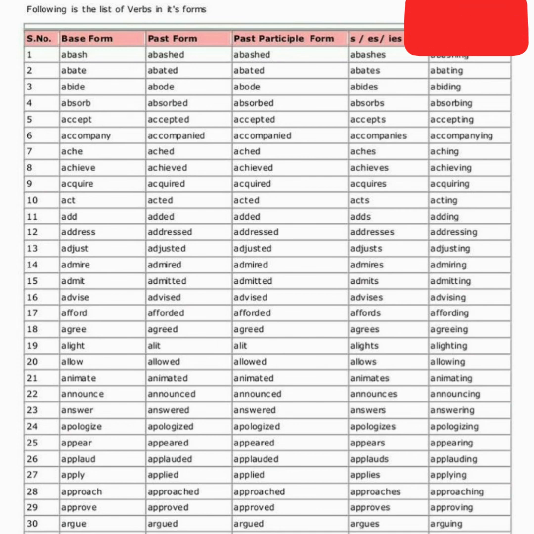Base form is nothing but the action we do, and it is used with the plural subjects in simple present tense. Past form of the verbs is formed by adding d or ed to the base form. Hence, the V2 form of the verb is formed and it is used in the simple past tense.